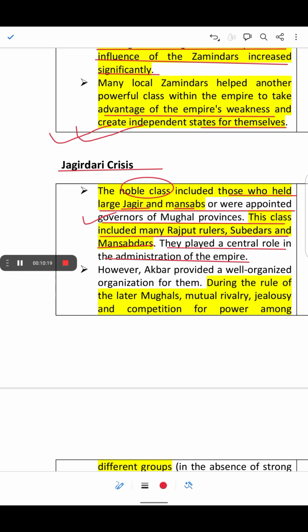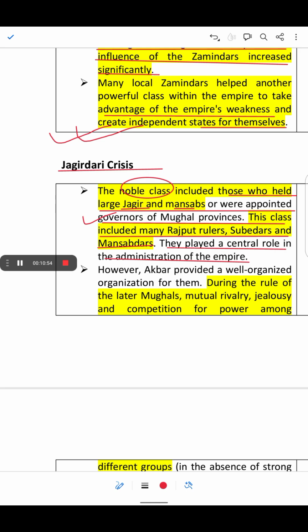So Mansab means rank that determines their status, how much salary they had, how many soldiers they had. So Mansabdars had to look after the maintenance of a certain number of soldiers whom they had to provide to the emperor's army. Basically, Emperor Akbar used the Mansabdari system to strengthen his empire's administration and military system.